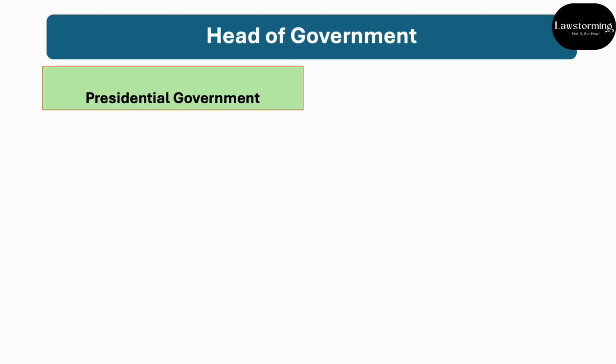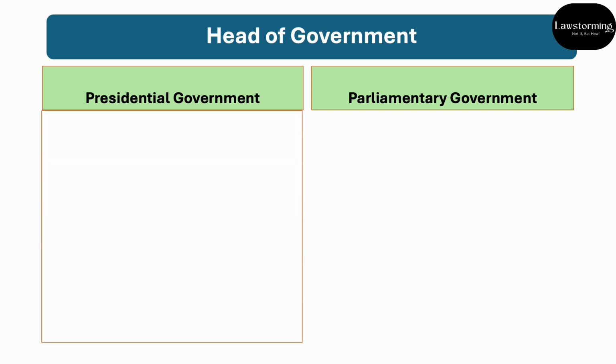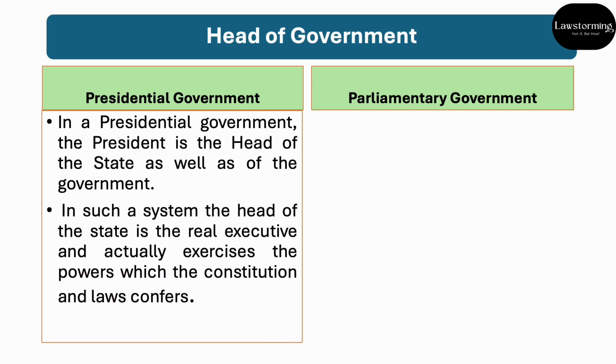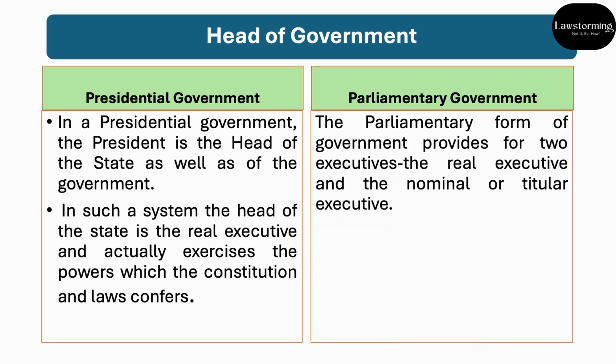So, presidential government में the president is the head of the state as well as the head of the government. So ऐसे system में जो head of the state होता है वही real executive होता है and he actually exercises the power which the constitution and law confers upon him. However, in parliamentary government, the government provides for two executive or dual executive.